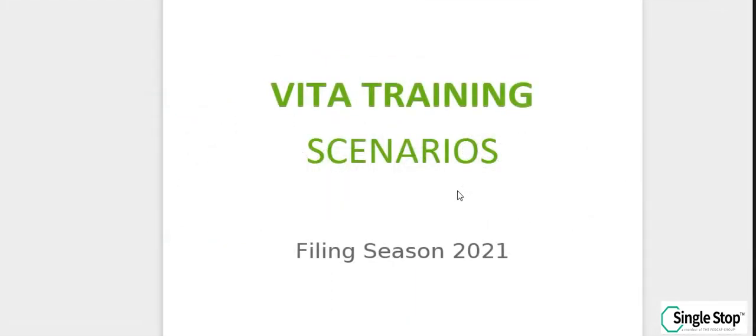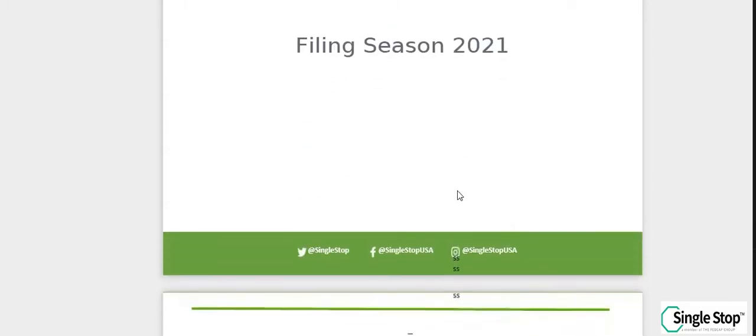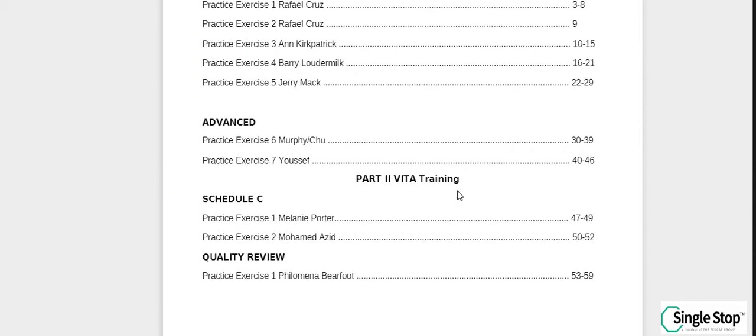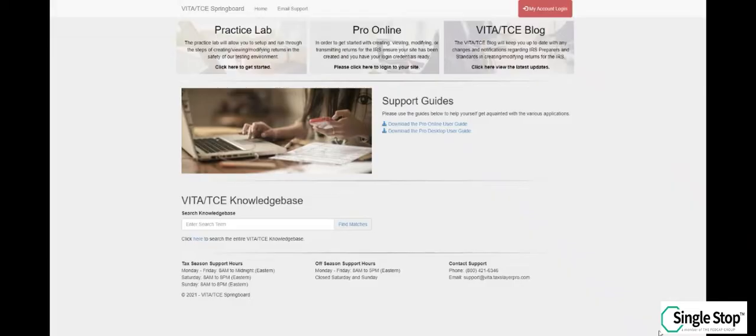This is a single stop training video, one of many in which we will go over the VITA training scenarios and how to maneuver the TaxSlayer software. In this video, we will navigate between the scenario package, TaxSlayer Practice Lab, and Publication 4012. In our previous training, we went over Link and Learn and how to access the Practice Lab.